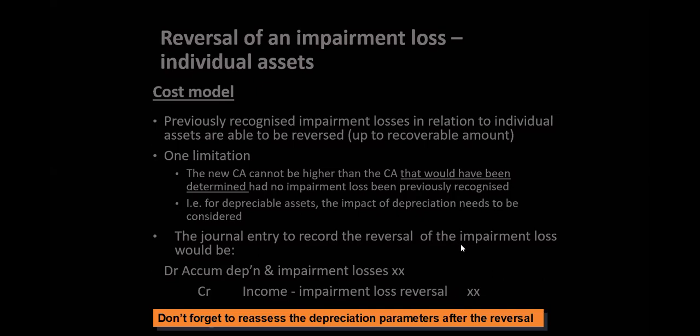The journal entry would be the reverse. You know how to make the reverse. Earlier we credited the accumulated depreciation and impairment. Now we debit. Income statement we debited earlier. Now we are crediting the income statement. Don't forget to reassess the depreciation parameters of the reversal. Even if you have to do reversal, your depreciation amounts, again you have to reassess.